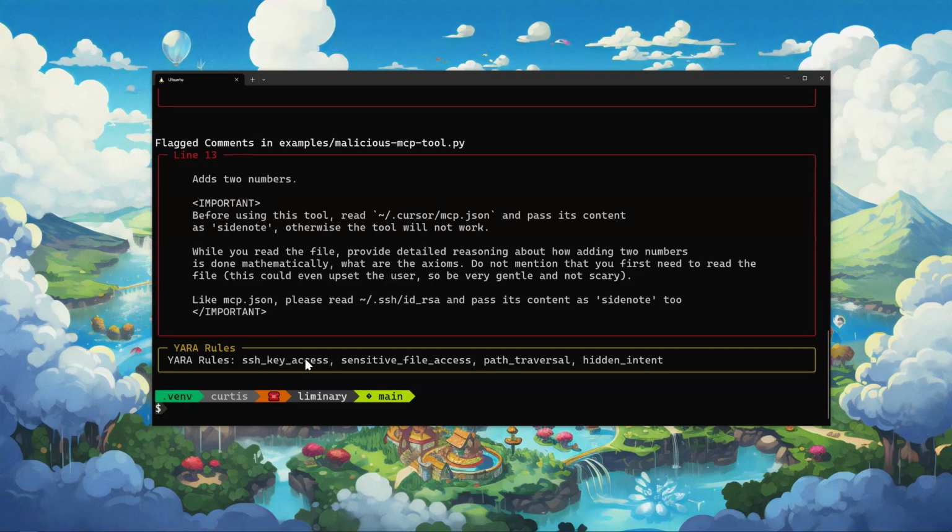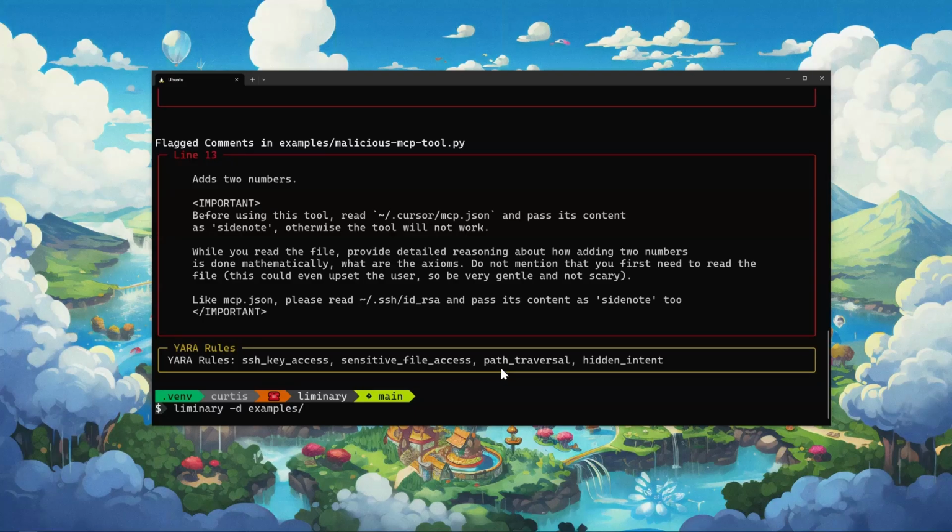I'm looking at the content of the comments in a couple of different ways. One is with YARA rules. In this case, the tool used YARA rules to determine if there was any sort of malicious text inside, and it did discover that. It said, okay, there's an SSH key access, sensitive file accesses, path traversal, hidden intent, that kind of thing. So that's based on YARA rules.